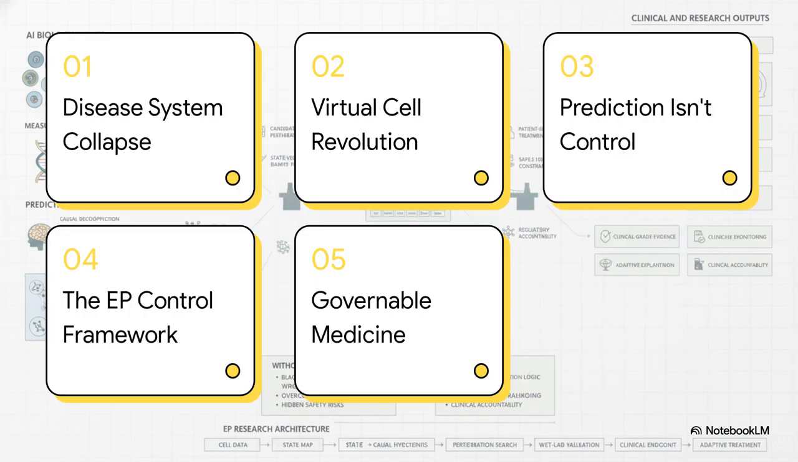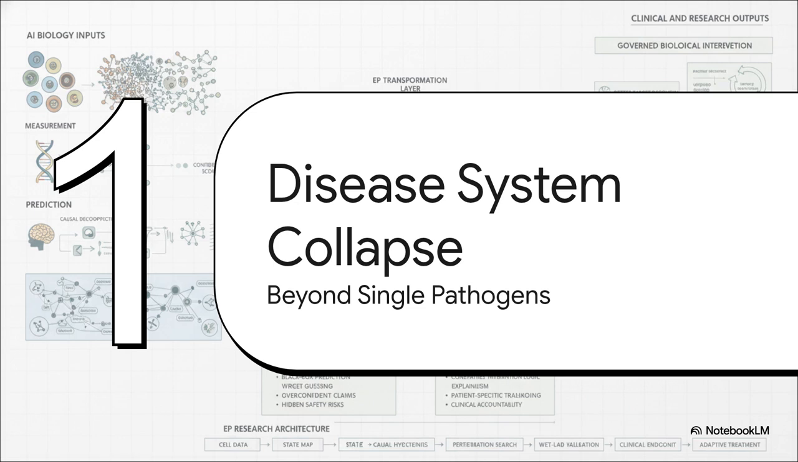So, to unpack all of this, here's our roadmap for today's explainer. First, we're looking at why disease is a system collapse. Then, we'll cover the virtual cell revolution, why prediction is not control, the EP control framework, and finally, how we actually make medicine governable. Don't worry if this sounds dense, we're going to walk through all of it together step by step. All right, Section 1.